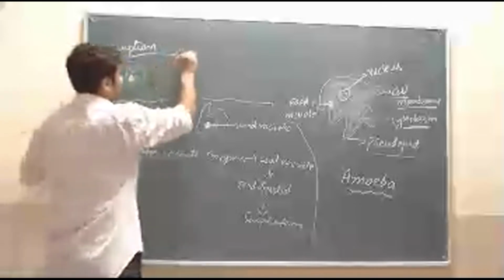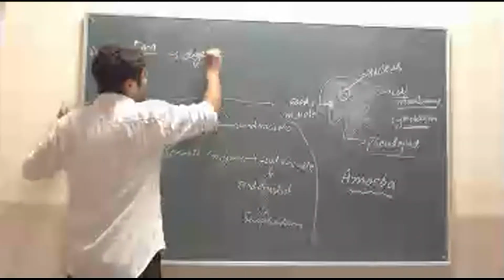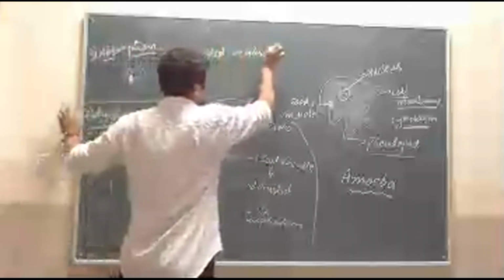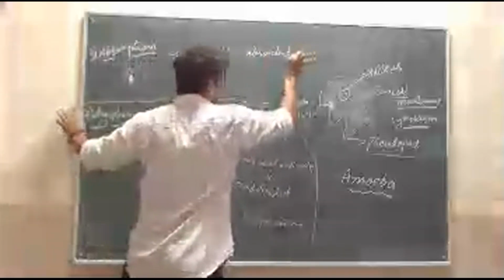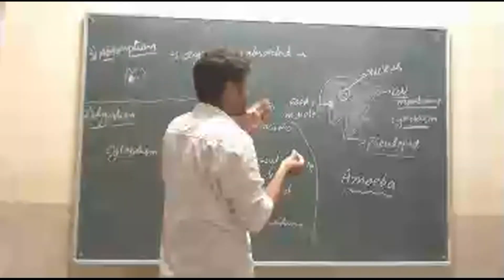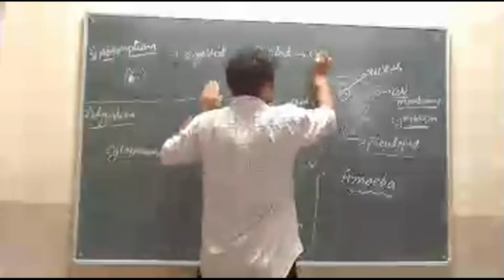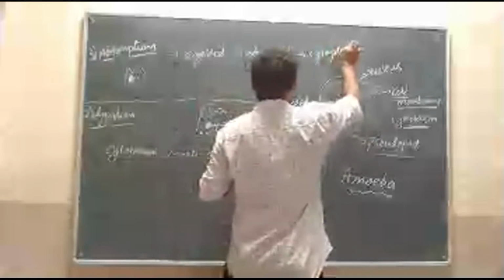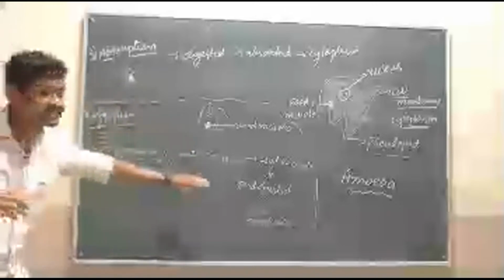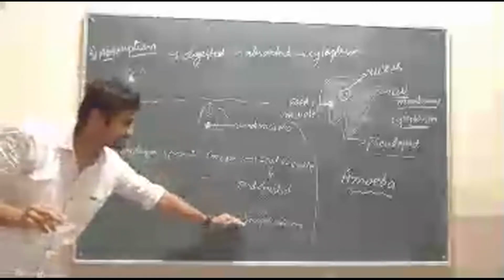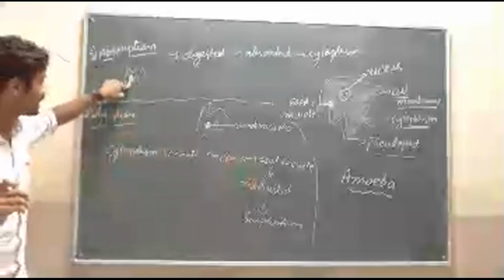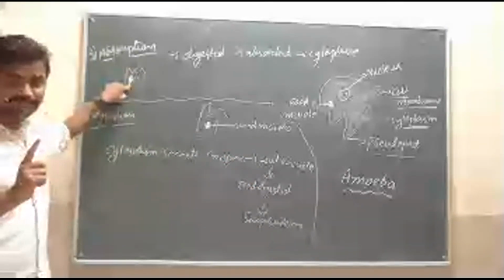See, I'll write it here. Digested food is absorbed by, or diffused into, the cytoplasm. As we know, in the second step the food is digested into simpler forms in the food vacuole. Now the food vacuole has digested food, isn't it?